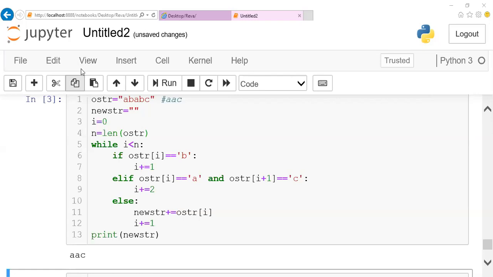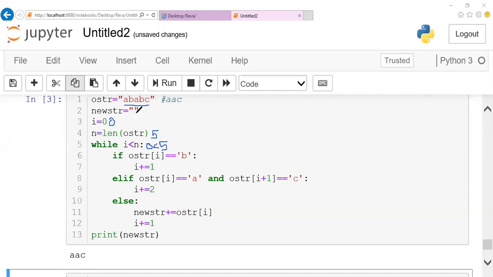Guys, listen, what I'm doing here is taking a string, ABABC. The initial i value is 0, and I calculate the length, which is 1, 2, 3, 4, 5. So 5 is the length. I start from the beginning and go till the end, from 0 till less than 5, executing the loop.